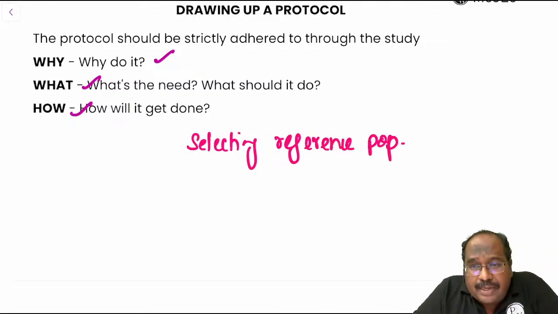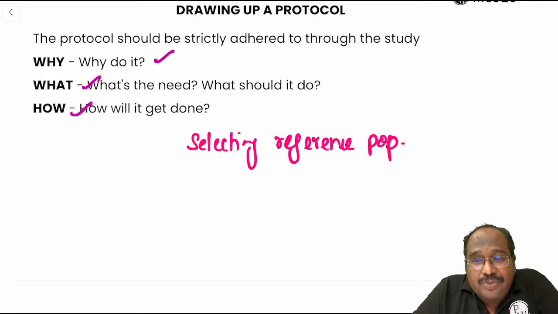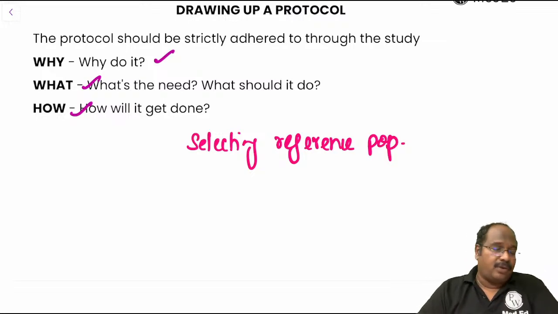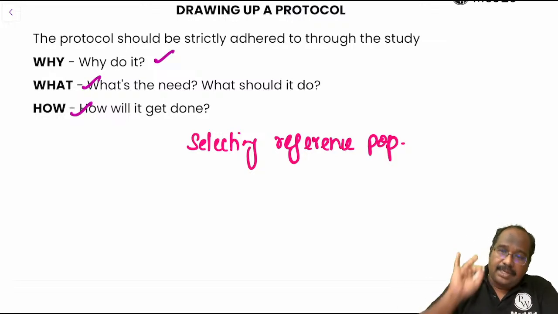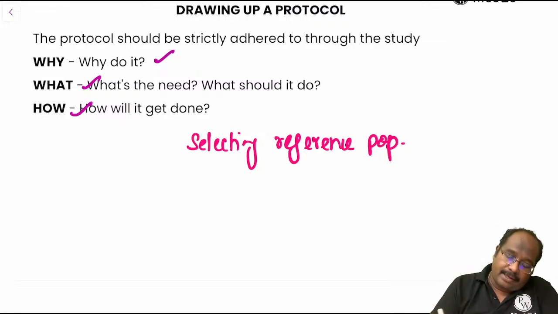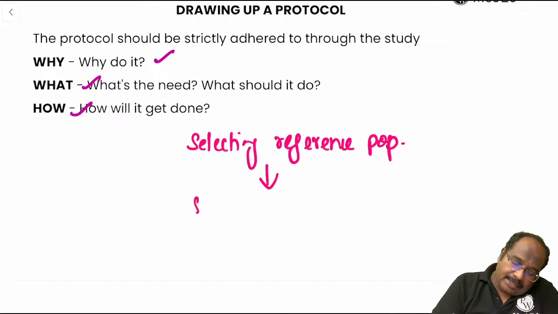Whenever there is a flow chart in the book, I want you to draw it in the exams, because that's what will fetch you marks. Don't write stories. If a flow chart is there, draw the flow chart. If a diagram is there, draw the diagram. Selecting the study experimental population.